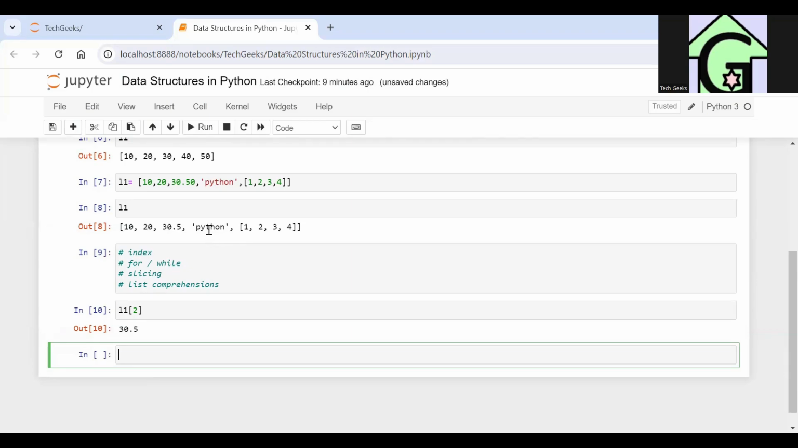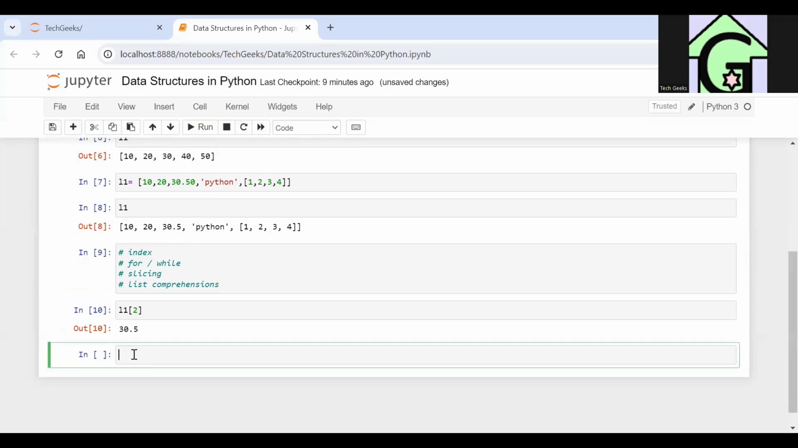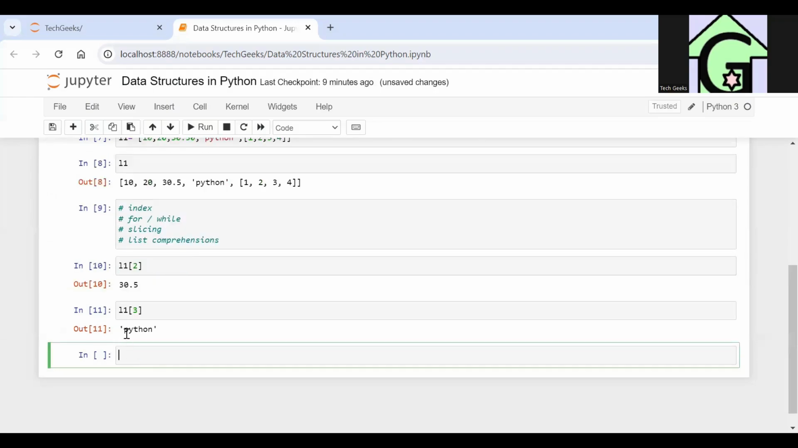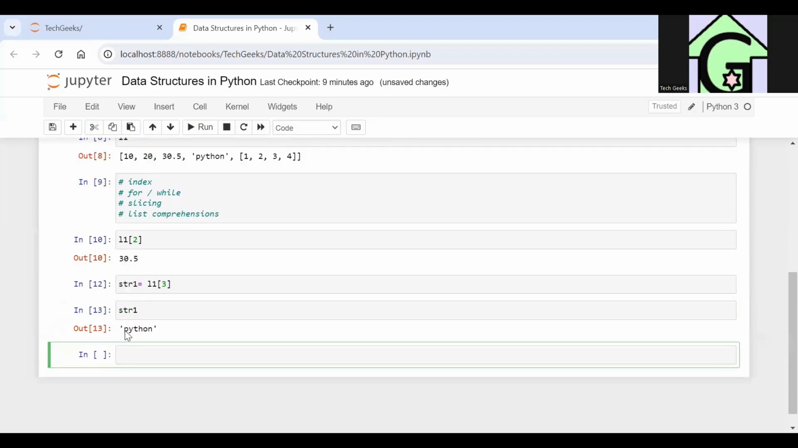Similarly guys, if I want to access the index of T in this Python, what is the index of T? In order to access an element further inside an element in a list, first of all, I would have to access the main element, which is Python. So how would I access it? 0, 1, 2, 3. If I write L1[3], I'll be getting Python, and I store this inside a string, say str1. Now str1 contains the word Python.